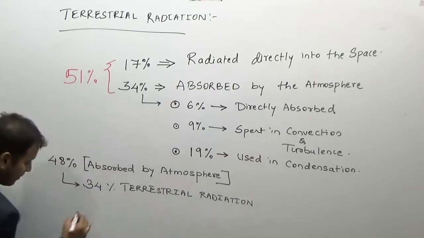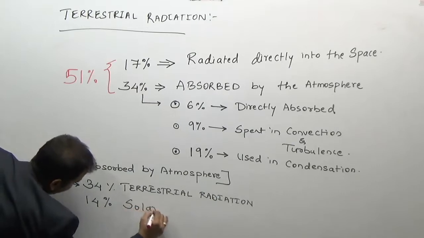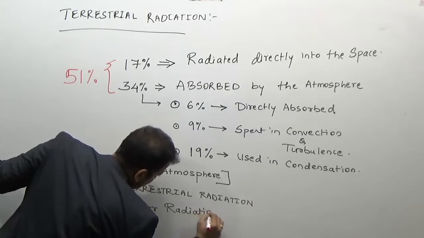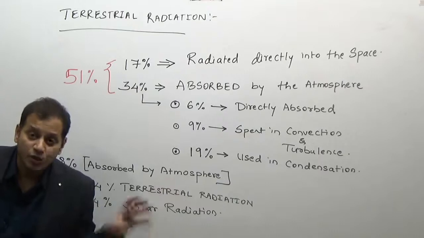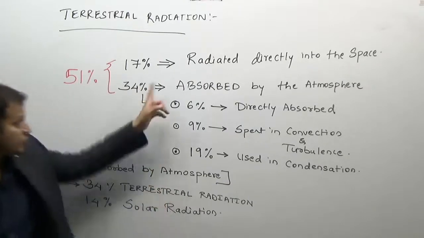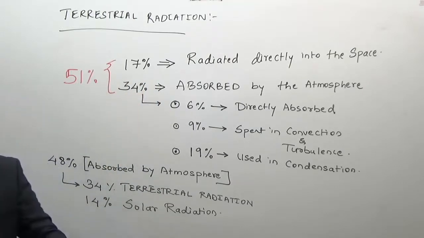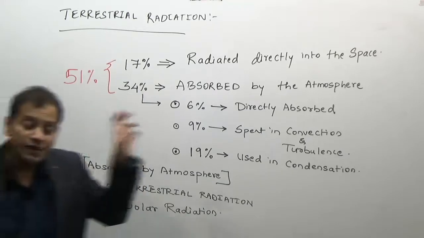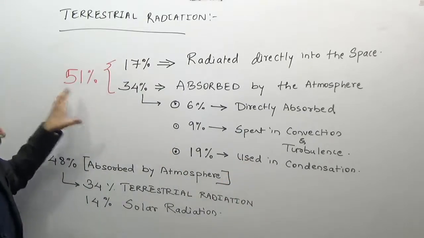If you remember, earlier 14% of the solar radiation was already absorbed by the atmosphere. That is why 51% used to reach the surface. So 48% was already absorbed by the atmosphere: 31% of long wave radiation and 14% of terrestrial radiation. So how to calculate those 51%? The calculation is done. What we want to find out is the 16%. Even if you can take this 51%, in this 51%,